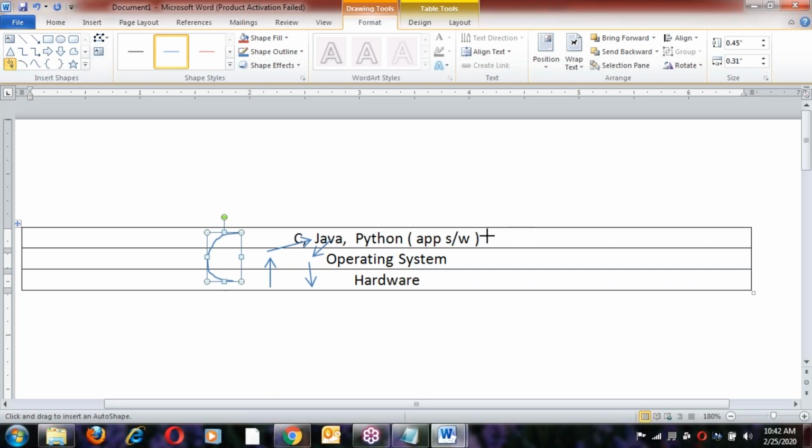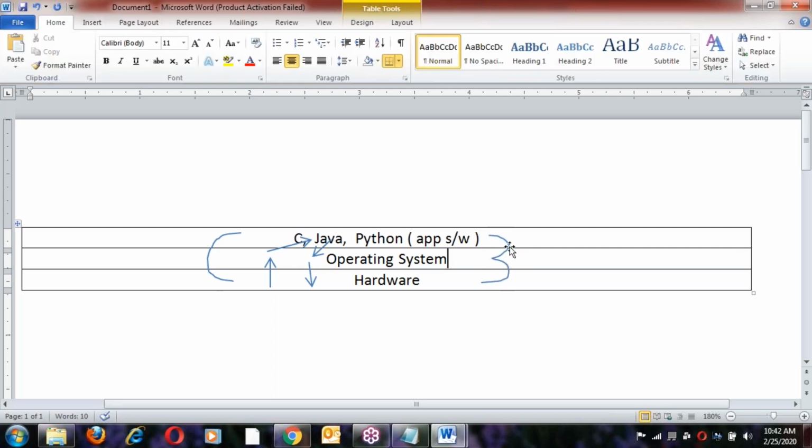First, application software data goes to the OS and then to the hardware. Similarly, vice versa: hardware to OS to application software. So between application software and hardware, there is an OS.